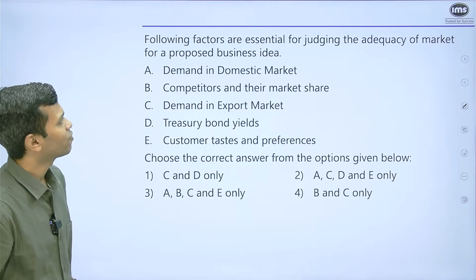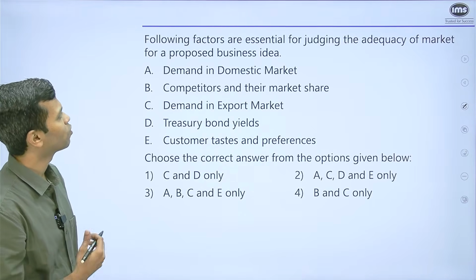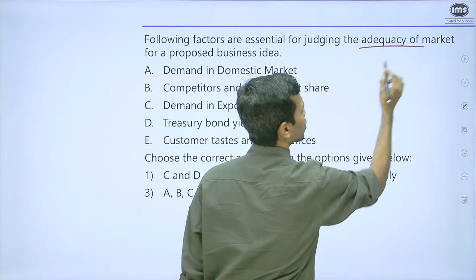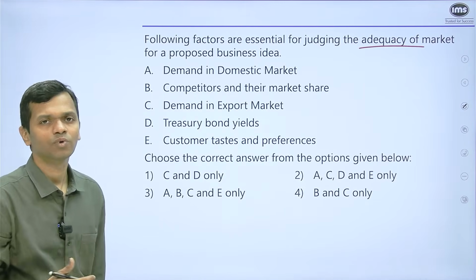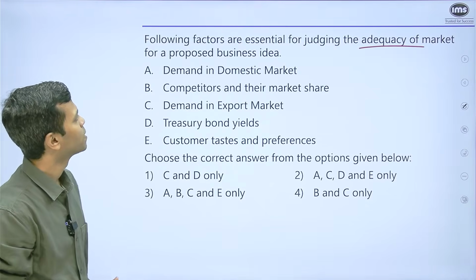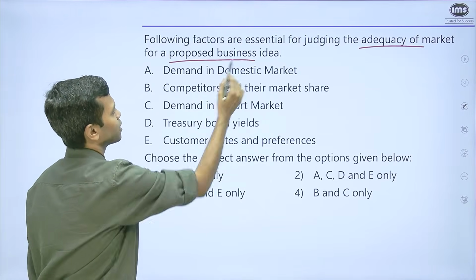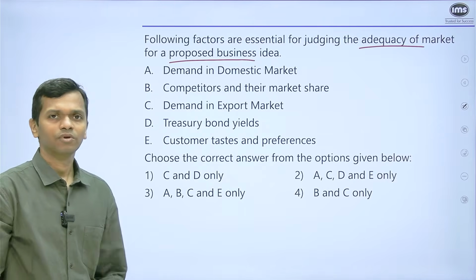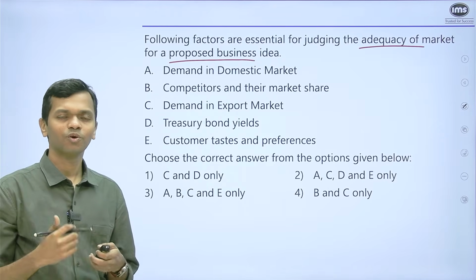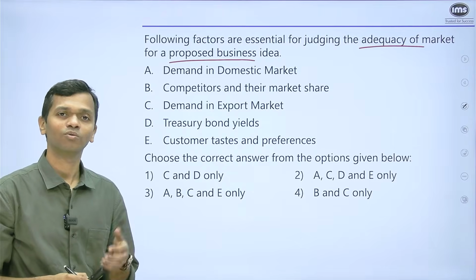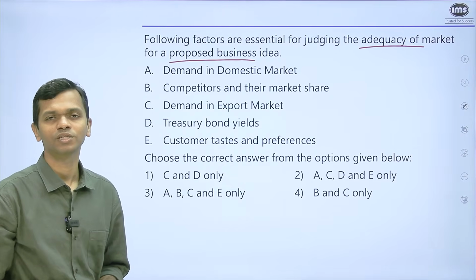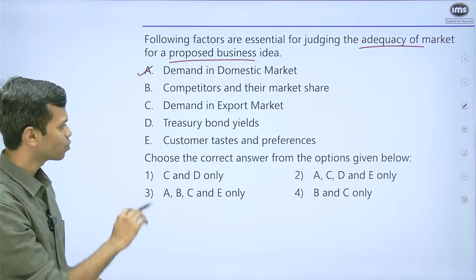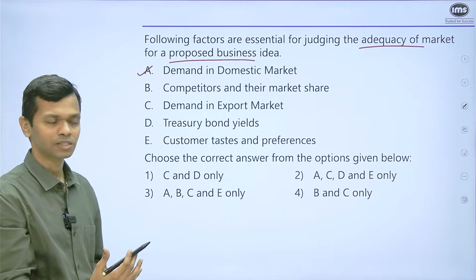And this one says, following factors are essential for judging the adequacy of market for a proposed business idea. Again, break down the question. You're looking at whether the market is adequate or not. What is the meaning of adequate? Sufficient. So for a proposed business idea, let's read the options. First says demand in domestic market. If you think of yourself as an entrepreneur now, if you're going to start a business, do you think, or don't you think demand should exist? Yes, obviously, otherwise you would not be creating something. So demand should definitely be there. So A has to be there in my answer.